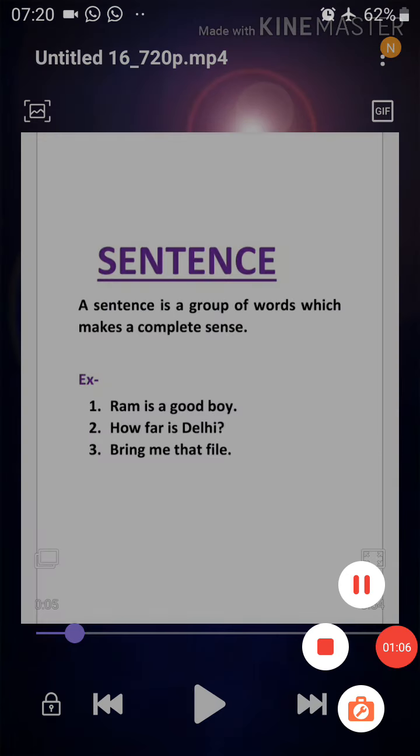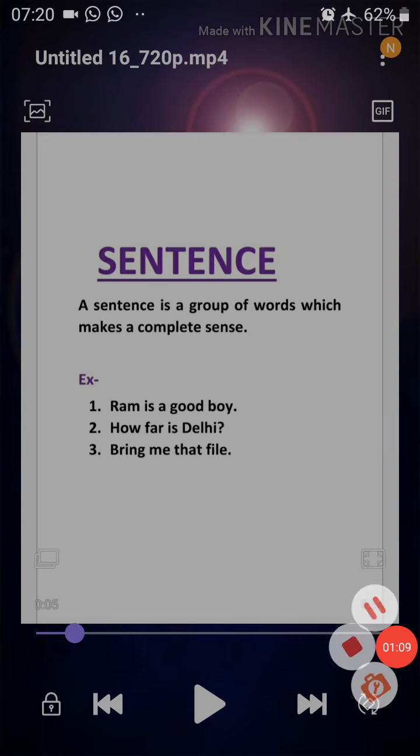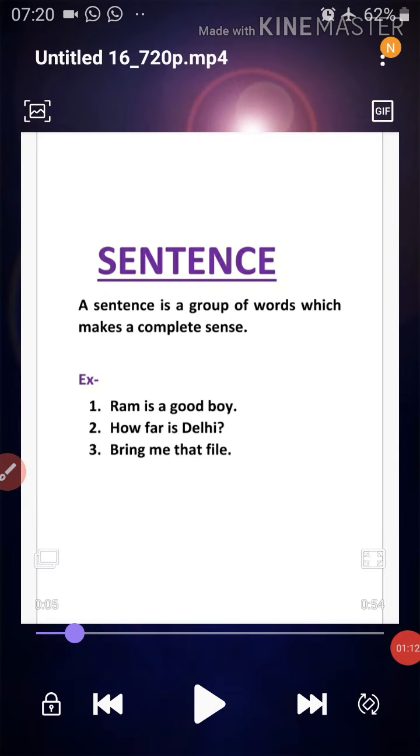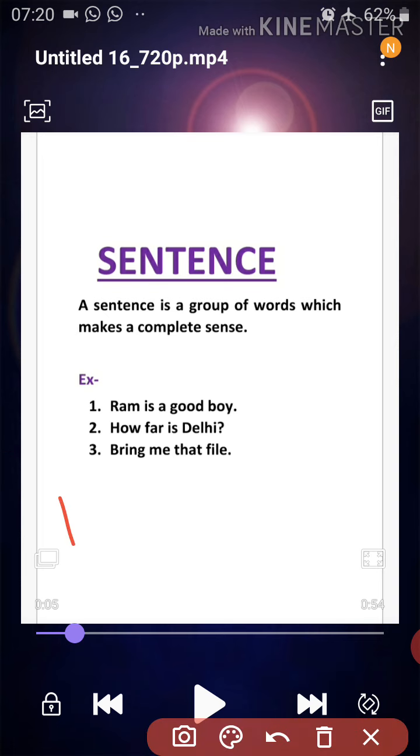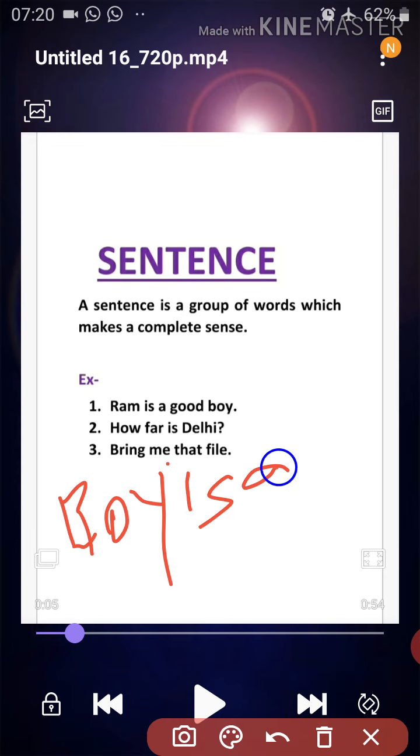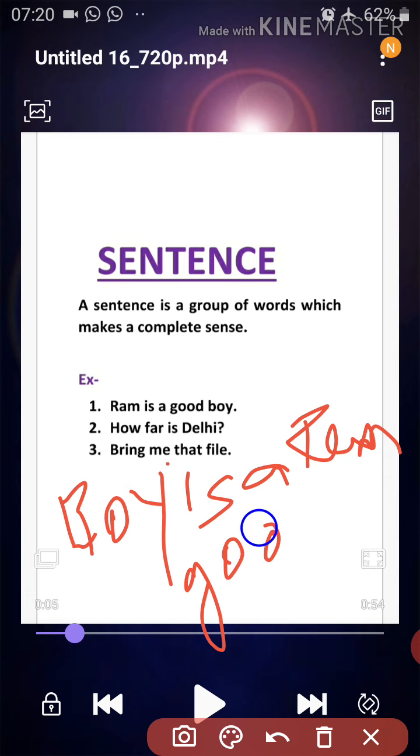Suppose I am using the same words: Ram, is, a, good, boy. But instead of saying Ram is a good boy, I am saying: boy is a Ram good. Now here you can see I am having the same set of words. Boy is a Ram good. I am having the same words as given over here.